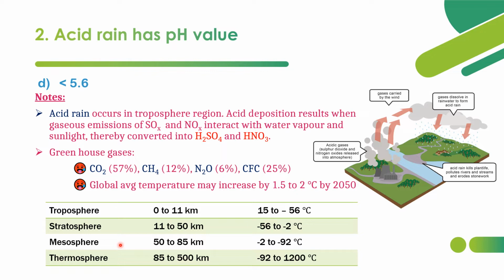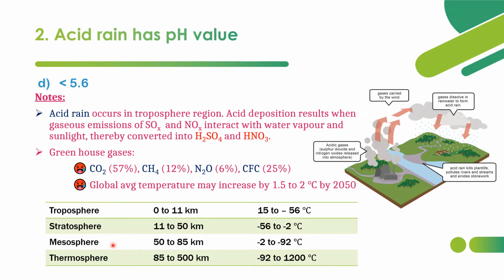The next layer is the mesosphere, 50 to 85 kilometers, minus 2 to minus 92 degrees Celsius. Then the outermost are the thermosphere, and after that the exosphere. But these four are the major layers of the atmosphere. The thermosphere is from 85 to 500 kilometers above the mesosphere, and the temperature varies from minus 92 to 1200 degrees Celsius.